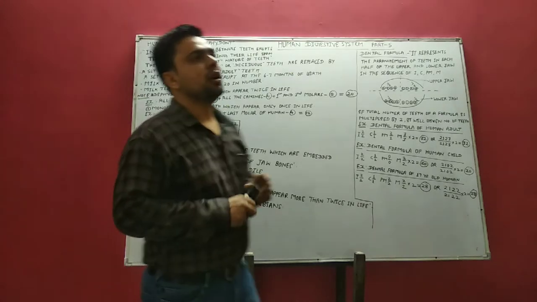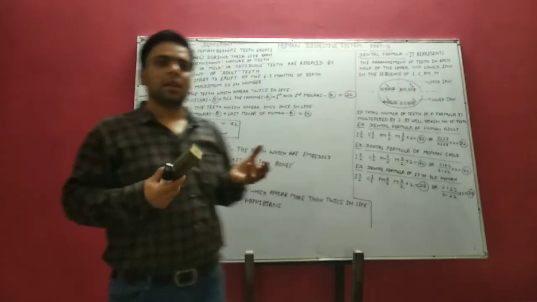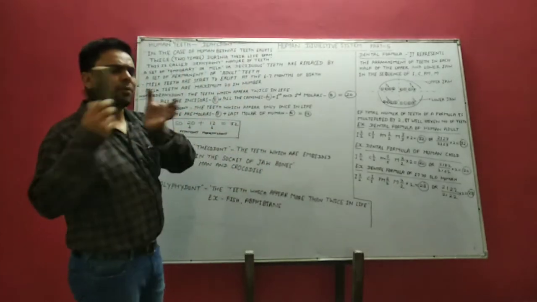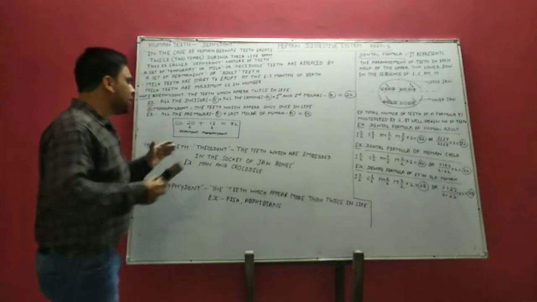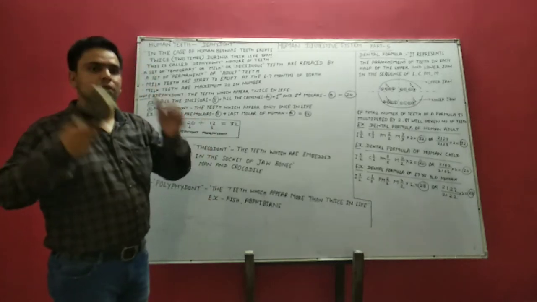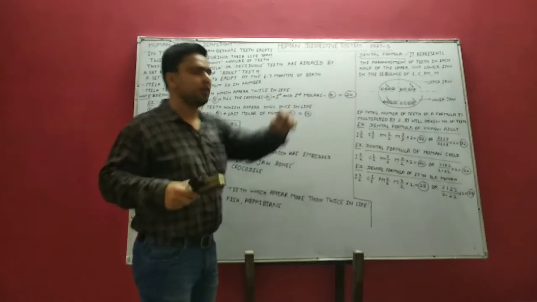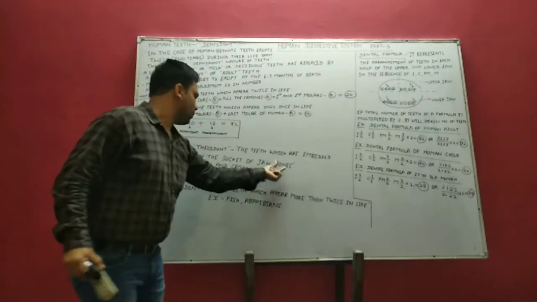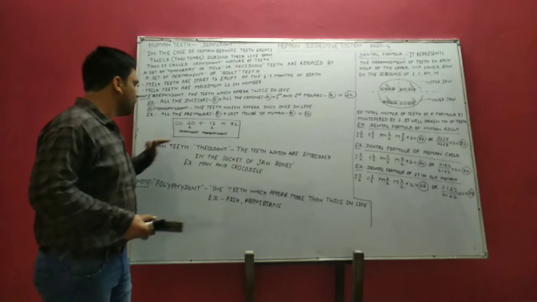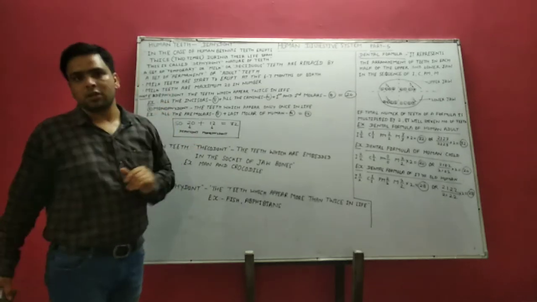You know very well that some creatures have teeth, and some creatures have some kinds of teeth, but humans have teeth which are embedded, inserted in the sockets of jaw bones. So this dentition found in human beings is called thecodont.